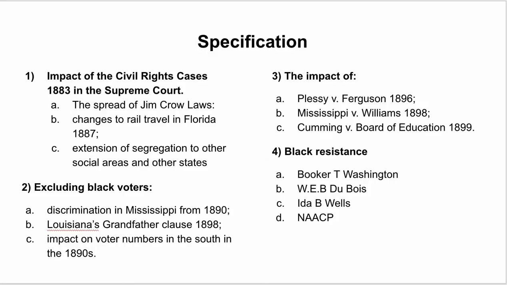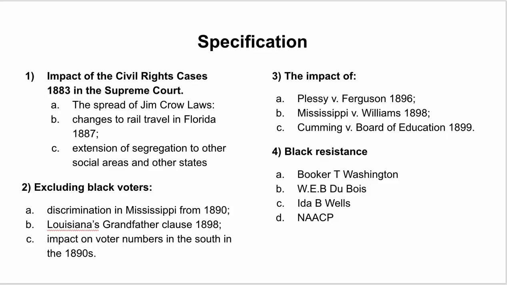century. Point 3 is about the specific Supreme Court cases. So Plessy versus Ferguson, which upholds separate but equal. Mississippi versus Williams, which is to do with voting, it upholds voting qualifications. Cumming versus Board of Education, which says that segregated schooling is constitutional. So all of those, basically, the Supreme Court are giving the green light to Jim Crow laws.